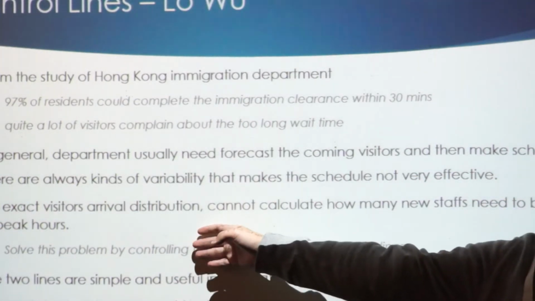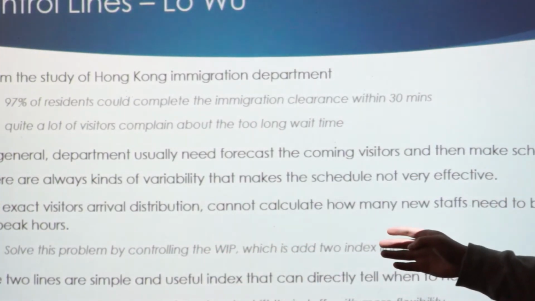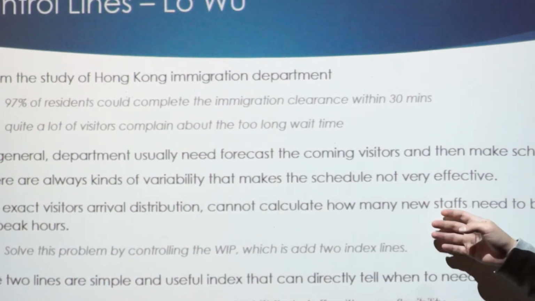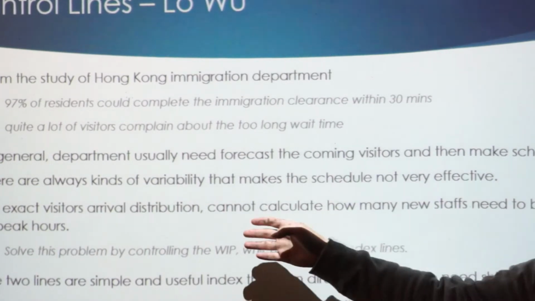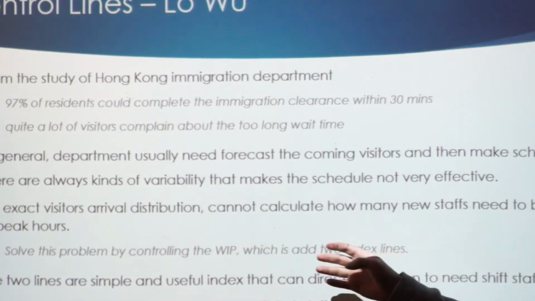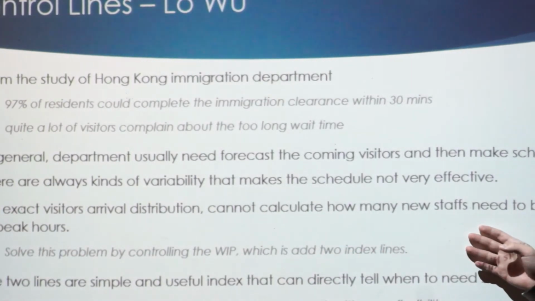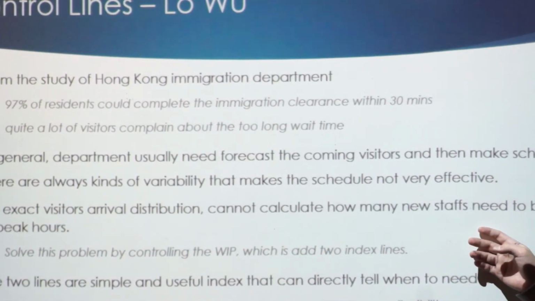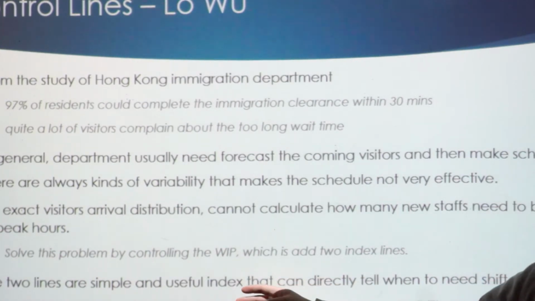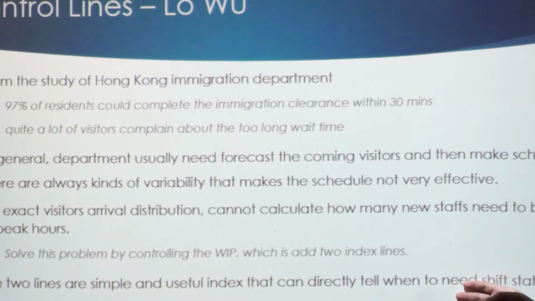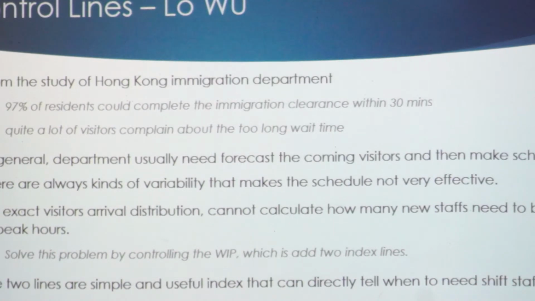However, we do not have the exact visitor arrival distribution at this moment, so we could not calculate how many new staff need to be added in the peak hour. But we could suggest solving this problem by controlling the WIP and adding 2 index lines. One is the orange index line and one is the red line. This method could simply and usefully help the immigration control management to know when they will need to add staff and take the following action.